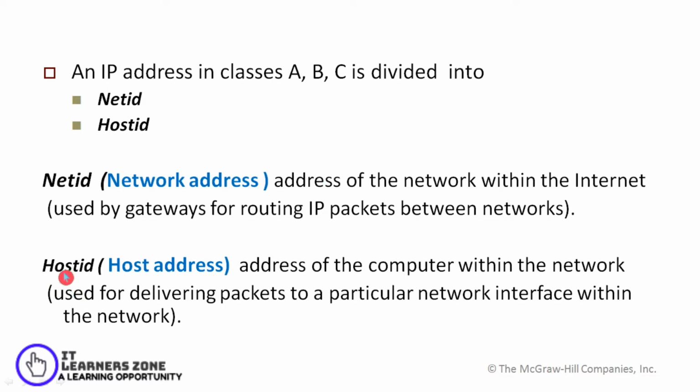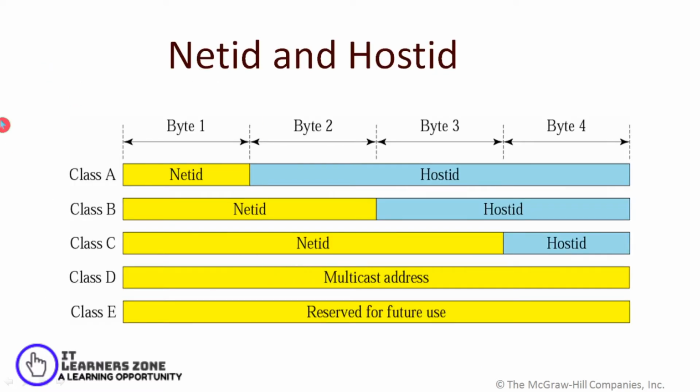Similarly, you have the host ID, or we call it the host address. This is the address of the computer within the network. So the number of nodes connected in a particular network is defined by the host ID or host address. In order to deliver a packet to a particular network interface within the network, we use the host address. As you can see in this diagram, in class A we have the net ID, and the other bits are represented as the host ID.